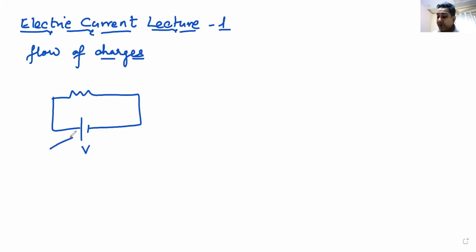And who does this job? This job is done by something known as battery. Now, many a times I've asked students, what does a battery do? And more often than not, I get the same answer, that battery supplies charge for the circuit. Battery supplies charge. What do you think battery does in a circuit? Can anyone tell me? What do you understand by a battery? What is the function of battery in a circuit?